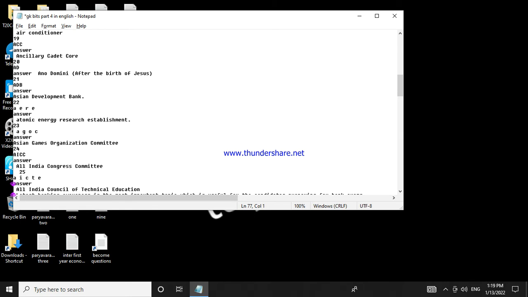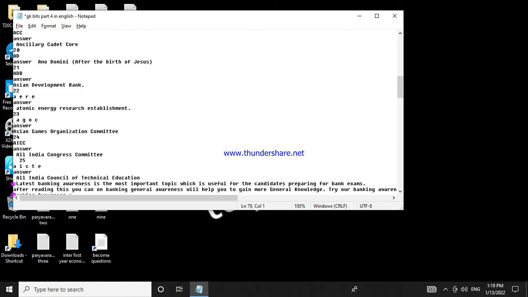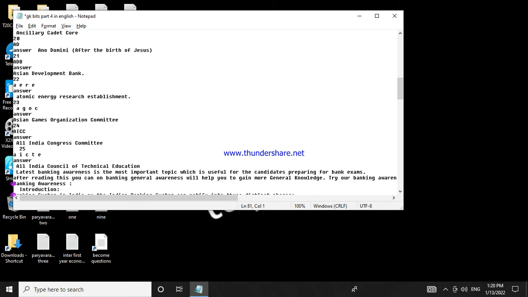Next, about banking awareness, which is helpful to you for competitive exams. Latest banking awareness is the most important topic which is useful for the candidates preparing for bank exams. After reading this, banking general awareness will help you to gain more general knowledge. Try our banking awareness quiz for better preparation for all exams. Let's start. Banking awareness. Introduction.